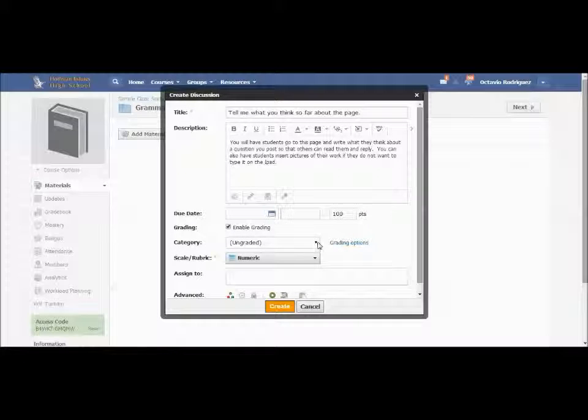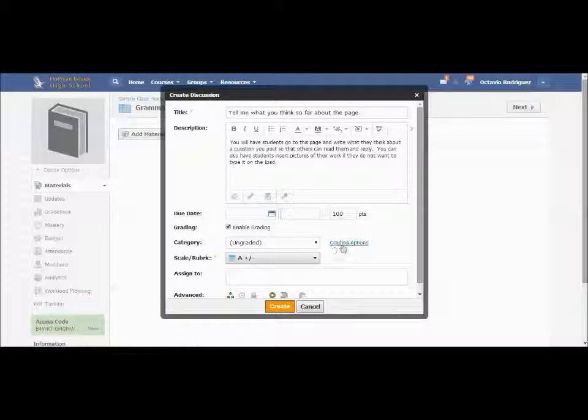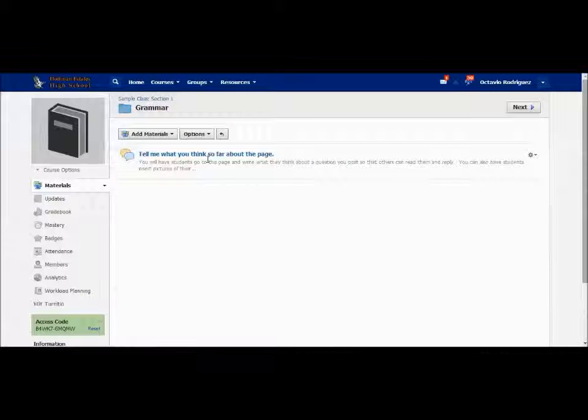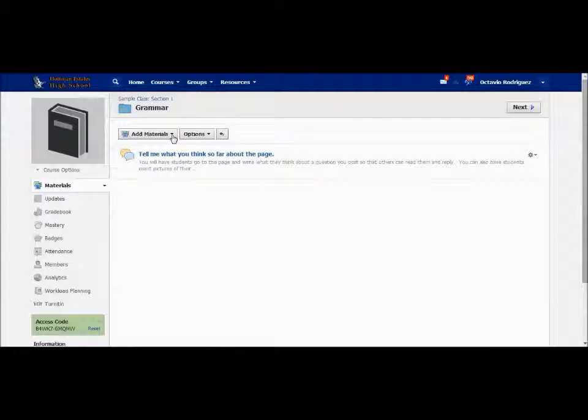And then if you want to add grading, you can actually grade them according to the categories that you have to set up, which I will show in a later date. And then you would give it whether it's number based or an A plus, A minus type scale. Once you have done that, you will see that a new thing appears inside the grammars folder. To go back to your original class, just click on the link at the top, and you can go back into the grammars again or any of the other ones just to see where it's at.